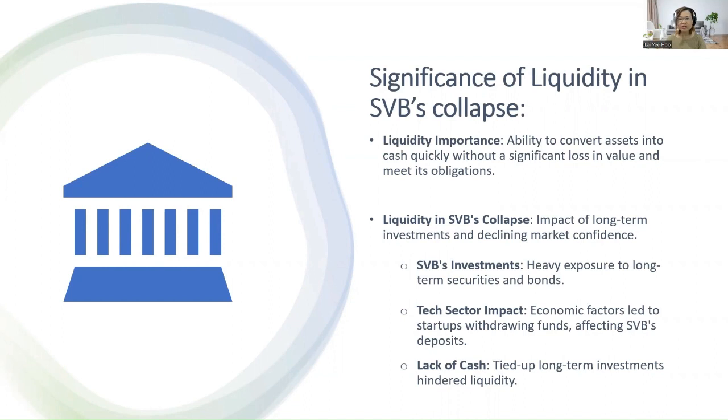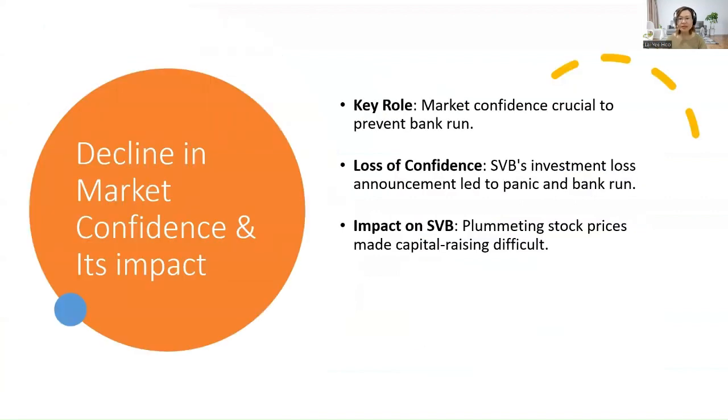In 2022, when interest rates increased, the value of these securities and bonds fell. This caused a liquidity issue for SVB when tech startups were hit by poor economic performance. They started to withdraw cash to meet their liquidity needs, thus affecting the bank's deposits. When news of SVB's liquidity problems spread, a bank run ensued. Next, let's examine the decline in market confidence and its impact on SVB.